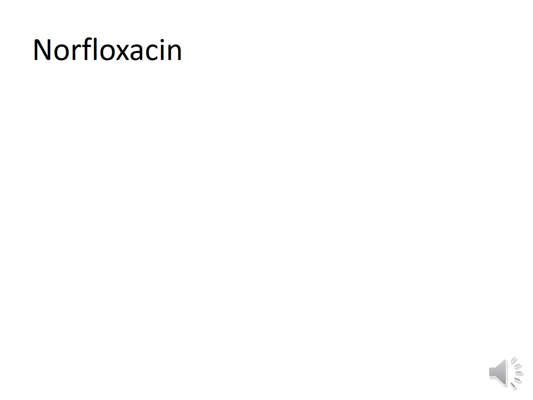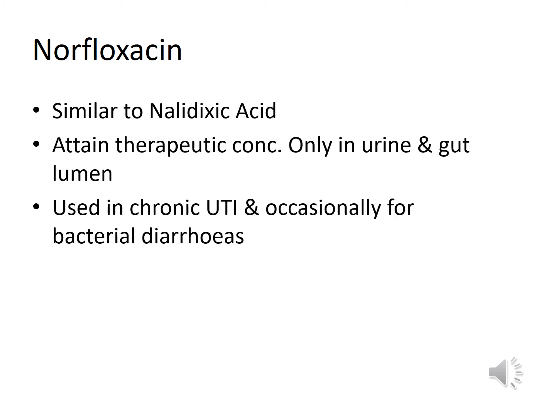And now coming on to norfloxacin. Similar to nalidixic acid, norfloxacin also achieves therapeutic concentration only in urine and gut lumen, and therefore it is mainly used for treatment of chronic UTI and occasionally for bacterial diarrheas.